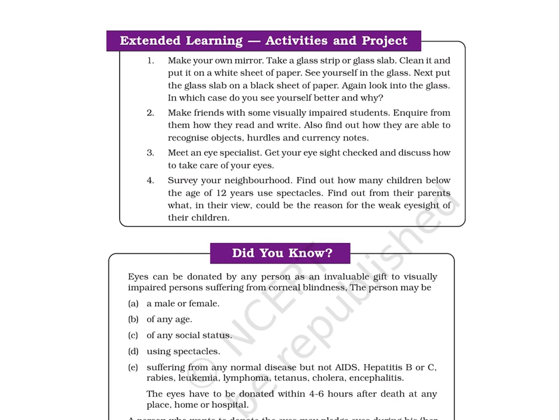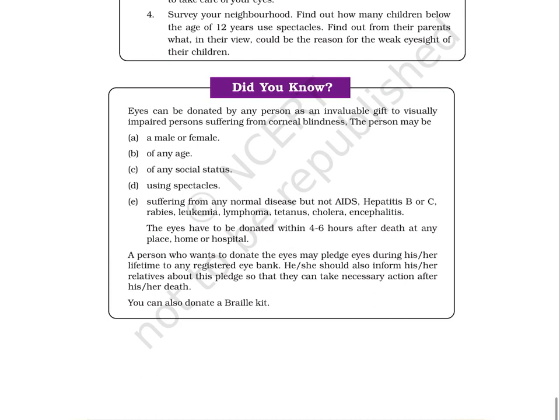Did you know? Eyes can be donated by any person as an invaluable gift to visually impaired persons suffering from corneal blindness.